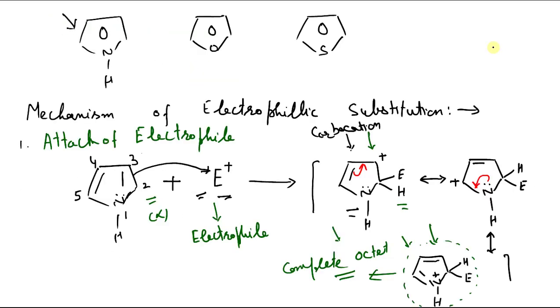Now coming back to this, I emphasized that in the case of five-membered heterocyclic compounds, we get a resonating structure in which all the atoms have a complete octet. It is quite stable. But in the case of benzene, we don't get such a structure in which all the atoms have a complete octet. Let us write how benzene will react with an electrophile.